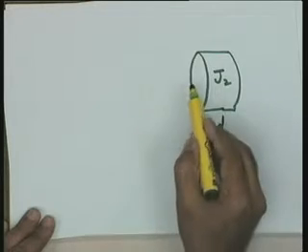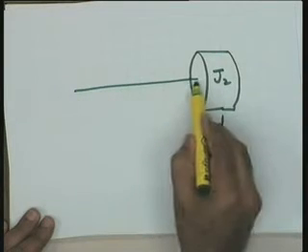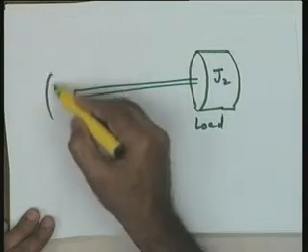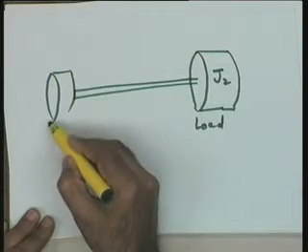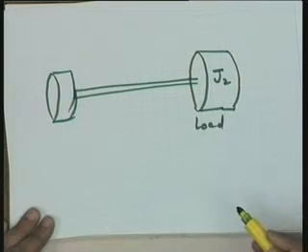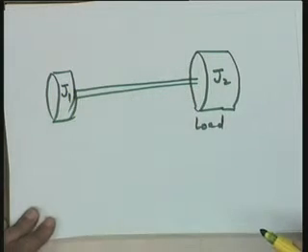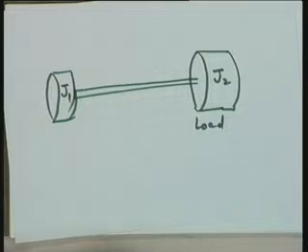Okay? This is driven by a motor. And let me say the rotor of the motor and other rotating parts have got inertia J1. I am making the system a little complex compared to the system we have handled earlier.